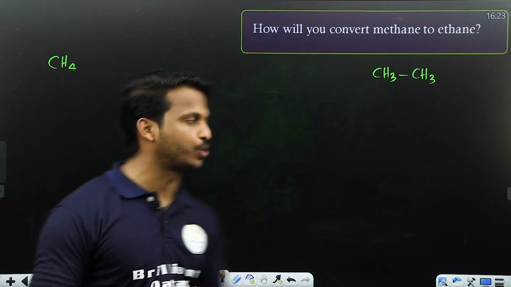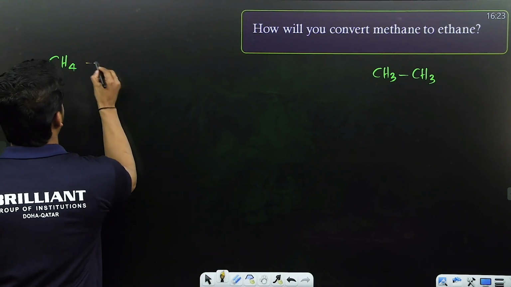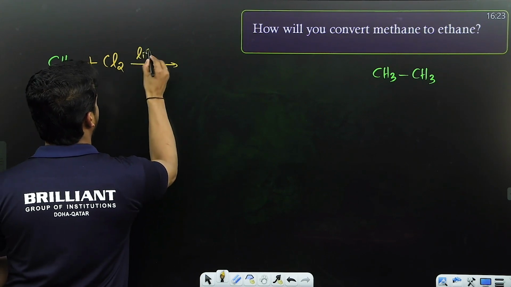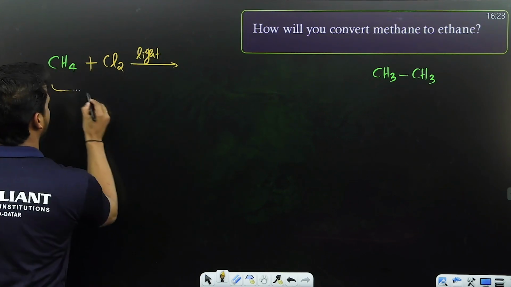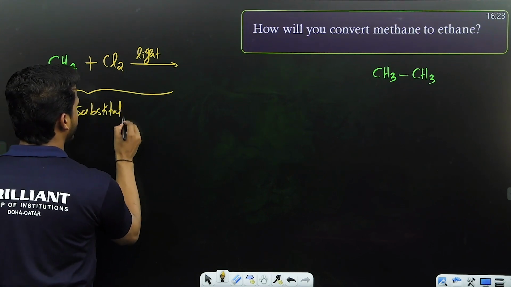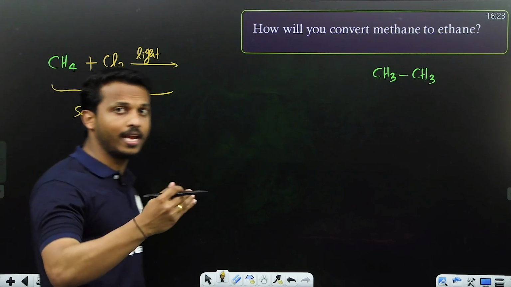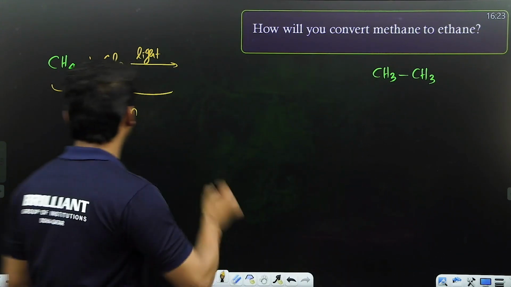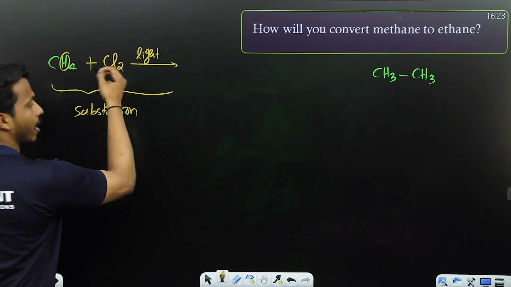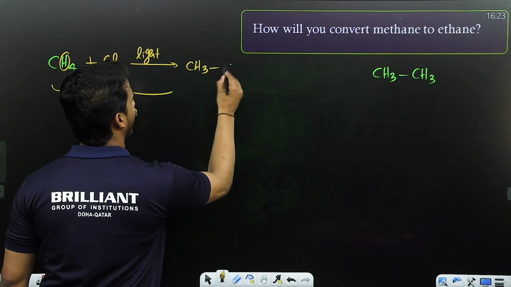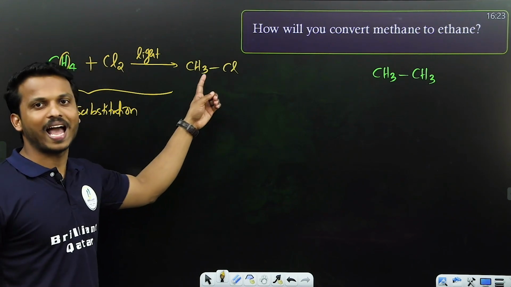What do you mean by substitution? To an alkane, when you add halogen, for example chlorine, in presence of light or heat, what is this reaction called? Substitution reaction. One H and one Cl go away as HCl. What is remaining? CH3Cl. Have you noticed, dear all? Now we are getting a haloalkane.